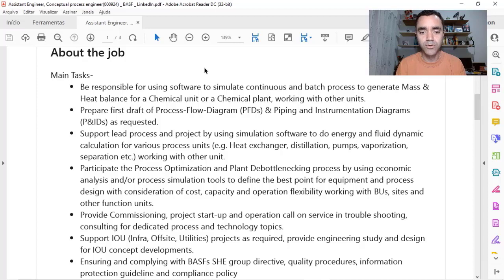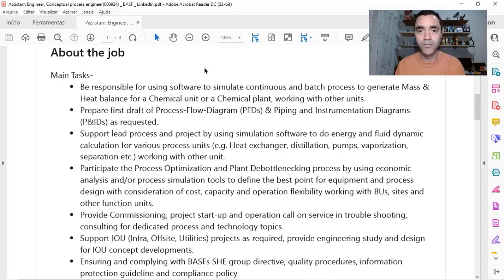balance for chemical units or chemical plants, prepare first draft of process flow diagram and piping instrumentation diagram as requested, support lead process and project by using simulation software to do energy and fluid dynamic calculations, for instance, heat exchangers, distillation, pumps, vaporization, separations, etc. Participate in the process optimization and plan the bottlenecking process by using economic analysis.